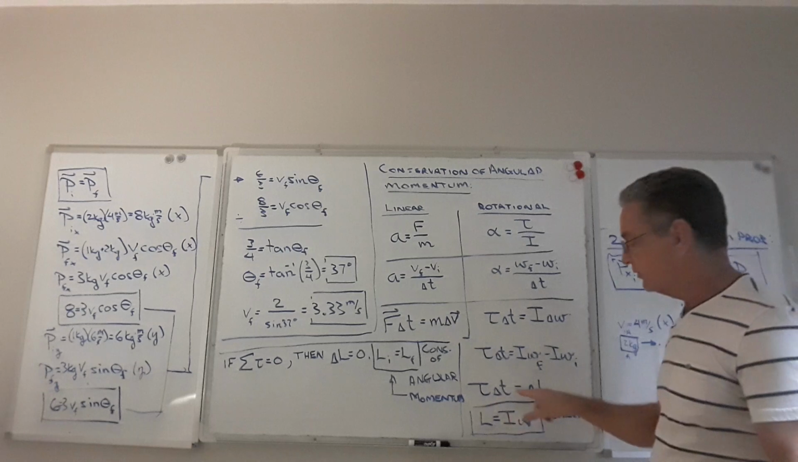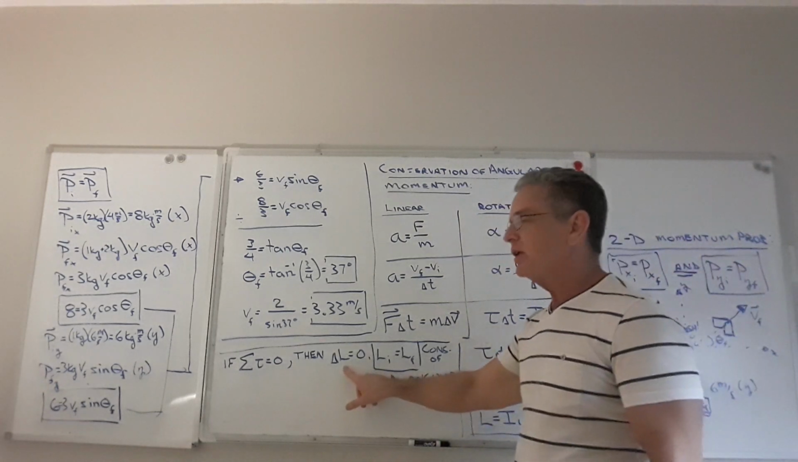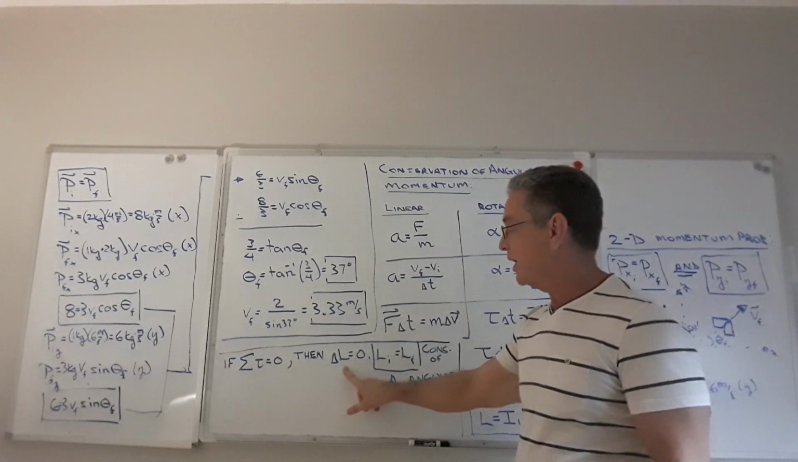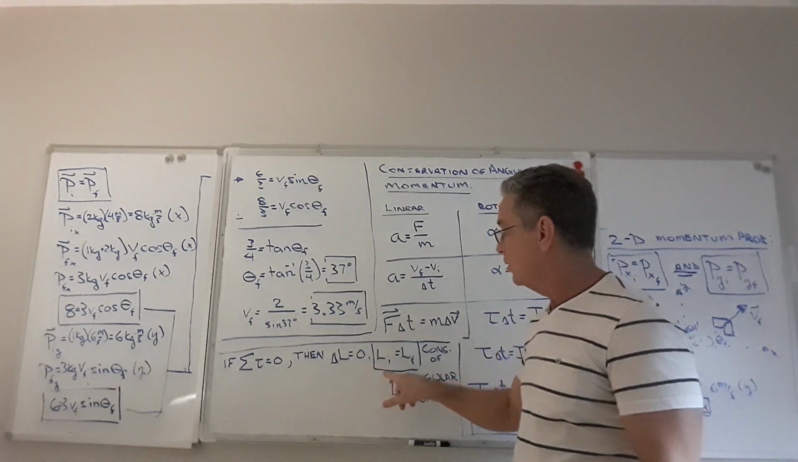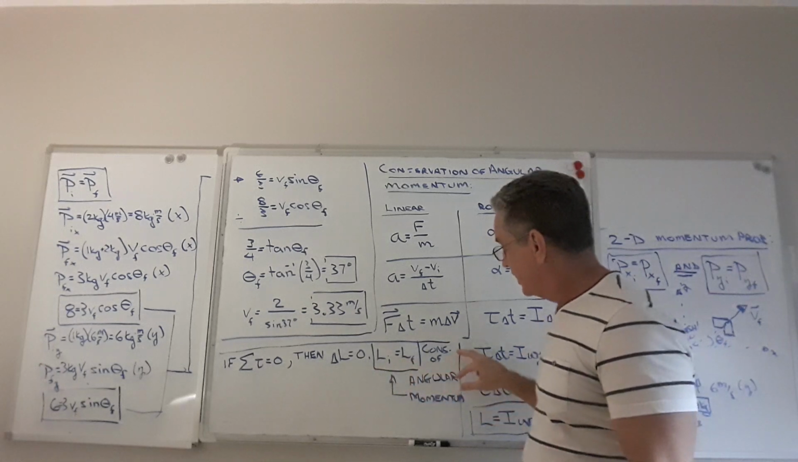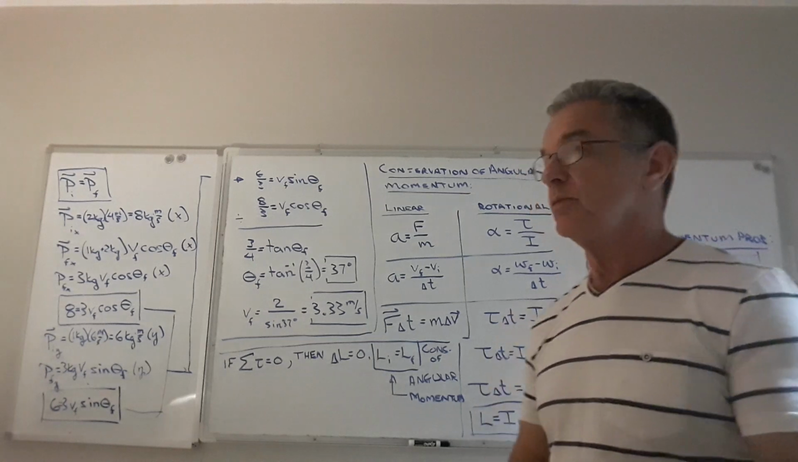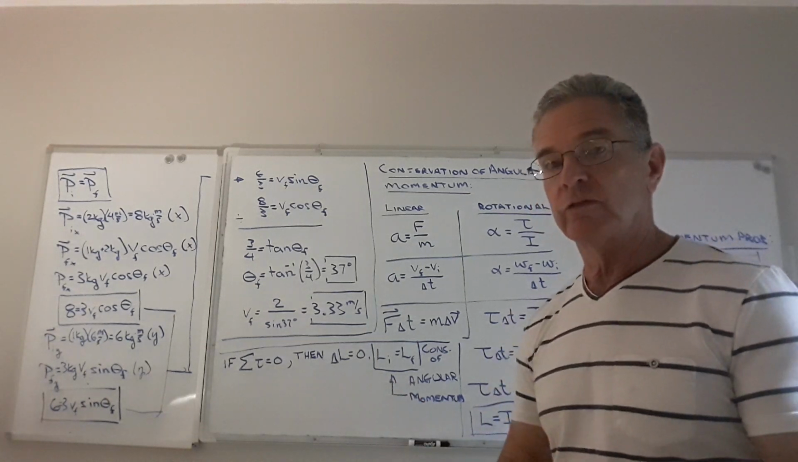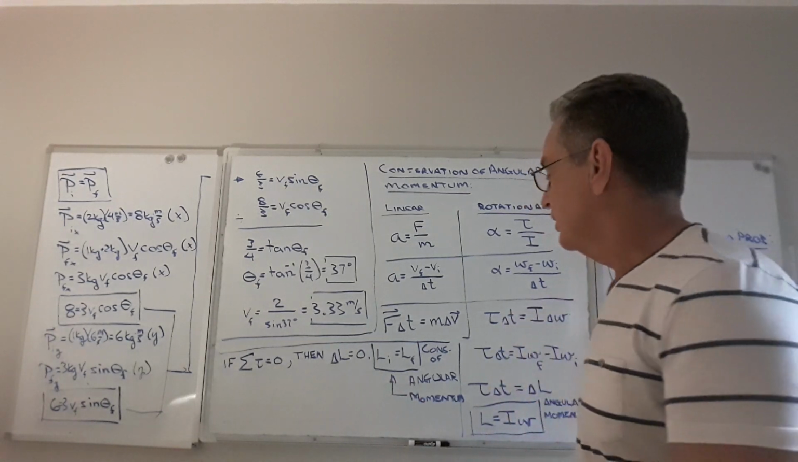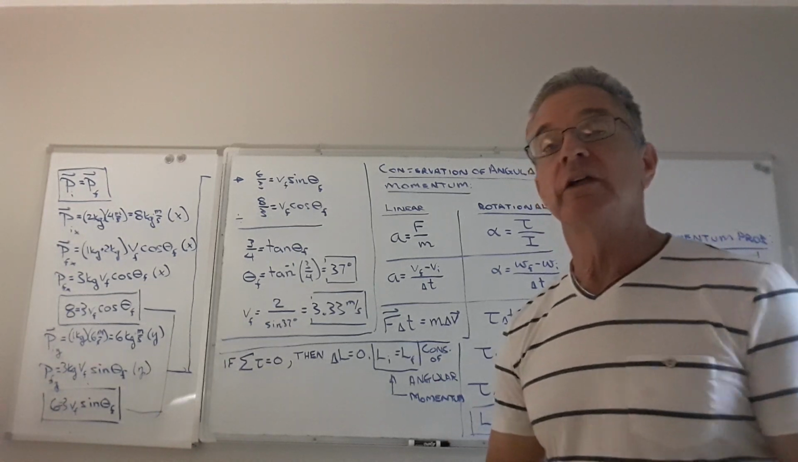And if you've got a 0 on this side, you have to have a 0 over here. So if the angular momentum is 0, that means that the final angular momentum minus the initial is equal to 0, or it doesn't change. Initial momentum equals final momentum. And here, this is the conservation of angular momentum. So just like linear momentum is a conserved quantity in an isolated system, angular momentum is also a conserved quantity in an isolated system.